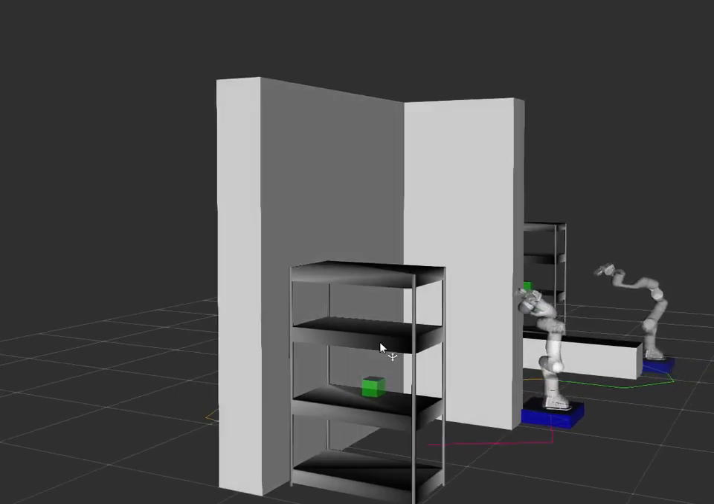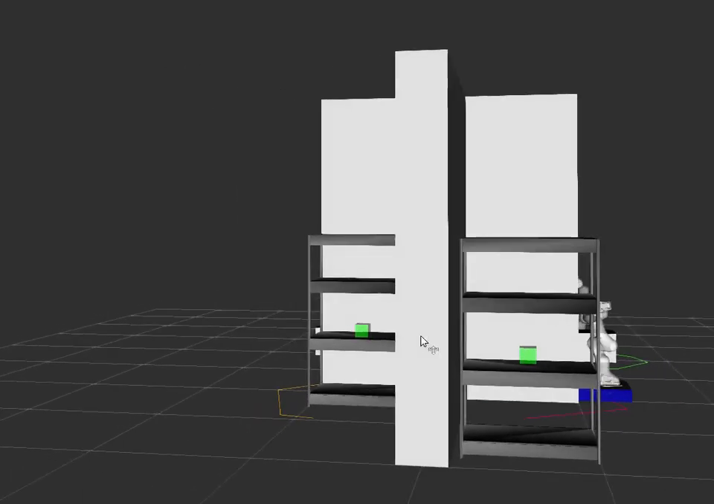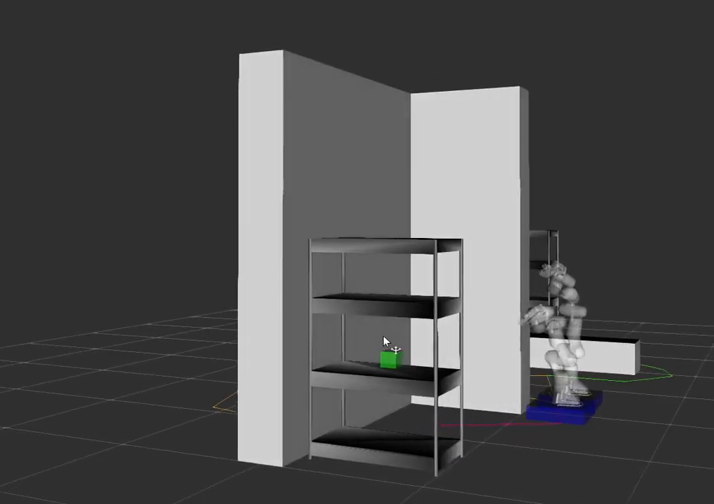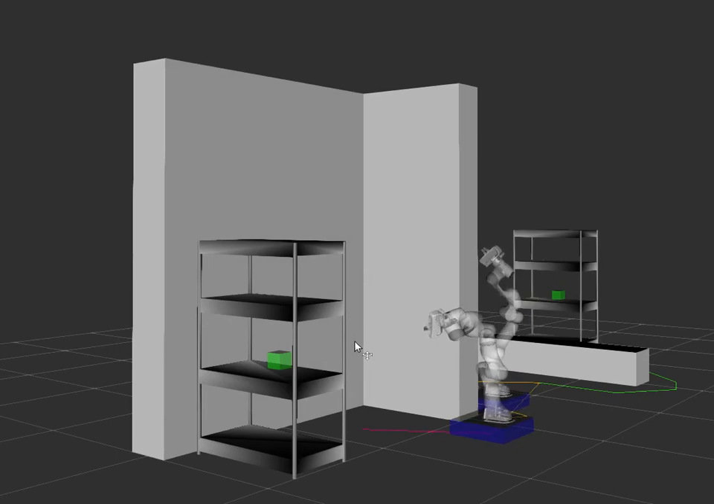Otherwise, the robot moves towards the second shelf. The robot will eventually go to the last shelf if the object hasn't been found so far.